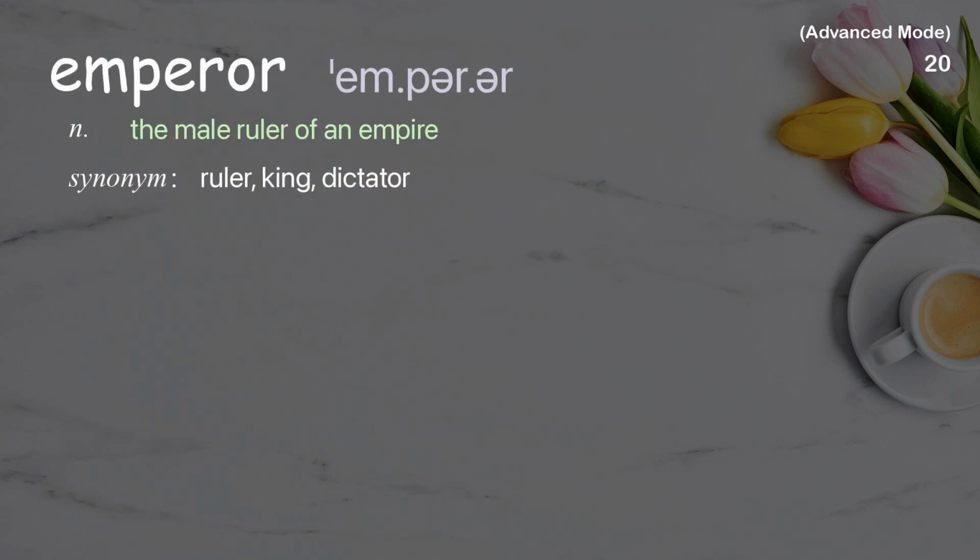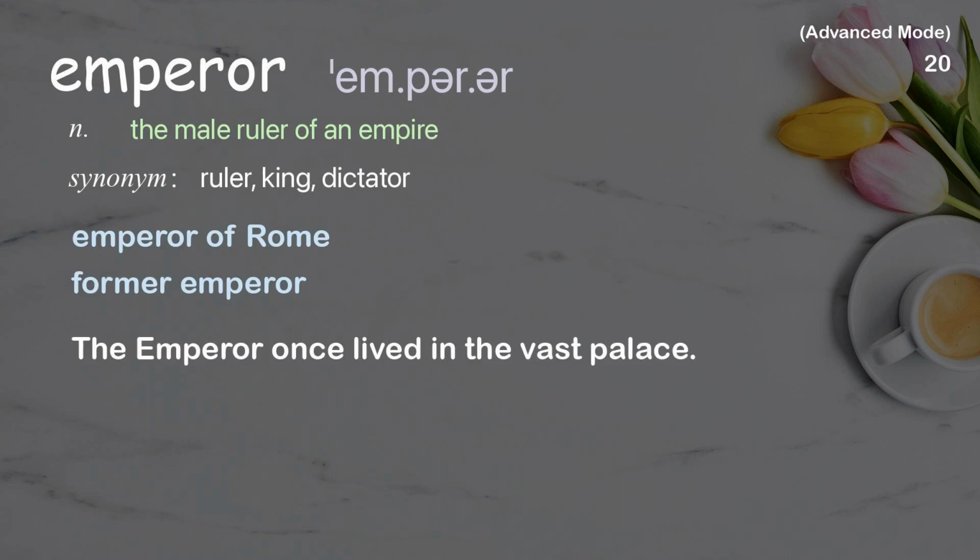Emperor. The male ruler of an empire. Examples: Emperor of Rome. Former emperor. The emperor once lived in the vast palace.